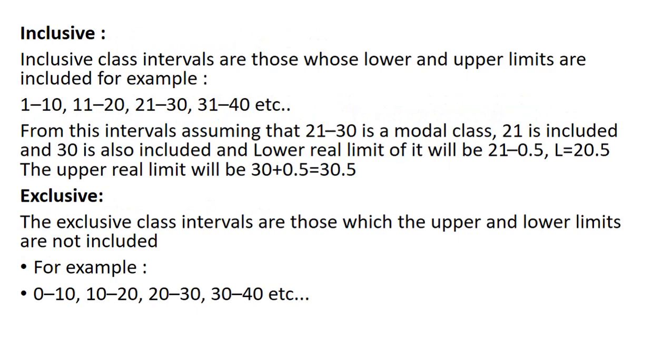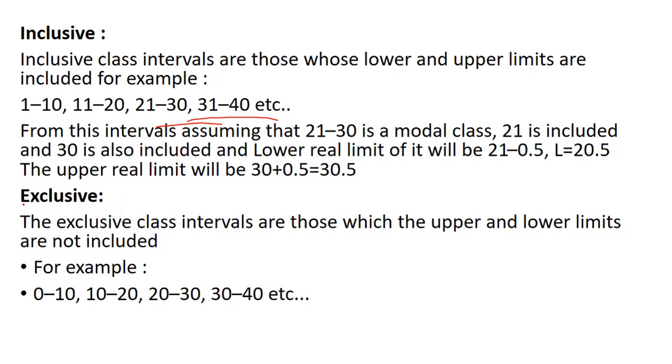Now we can see there are two differences, inclusive and exclusive. This is mainly included in grouped data. What is inclusive data? What is exclusive data? In inclusive classes, intervals are those whose lower and upper limits are included. For example, 1 to 10, here 10 is also included, 11 to 20, here 20 is also included, 11 also included, 21 to 30, 31 to 40, like this. Now these all are inclusive classes. This is some explanation about inclusive.